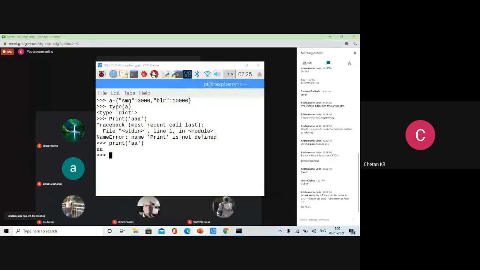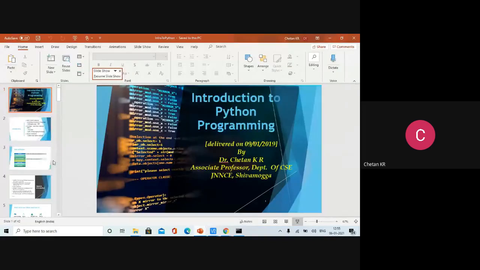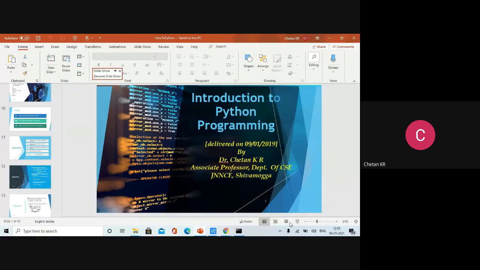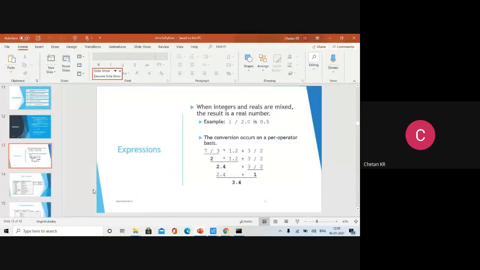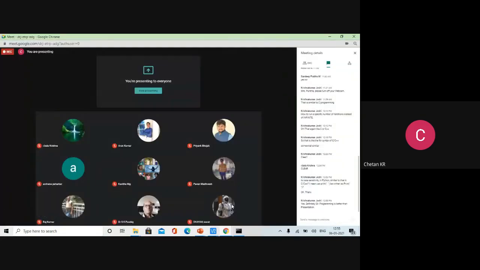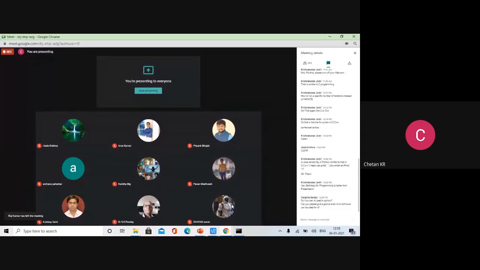Actually, I did not do the presentation part because I thought programming would be better. I'll share the PPT, no issue. I've done the PPT for all these things, just to give a glimpse of what was planned. Anyway, no need to bother because just theory would not be useful. It is all about hands-on, what we actually promised you, and we thought doing a single program could help. I thought that with one single program, if we can go on adding features, we'll learn writing programs. That is what I felt, rather than demonstrating that.